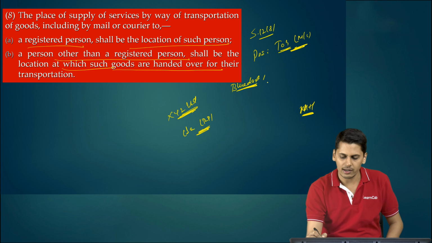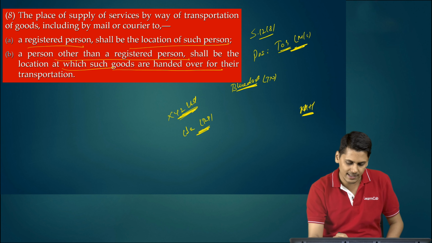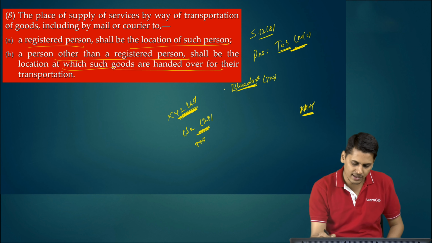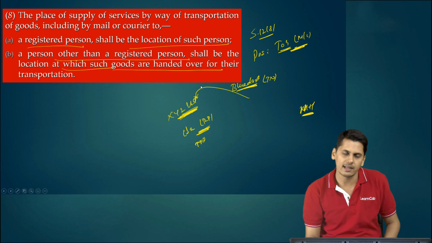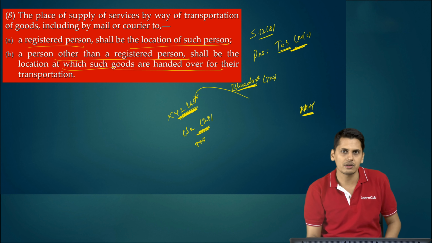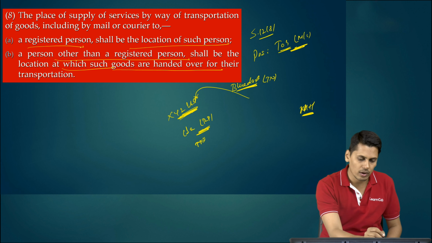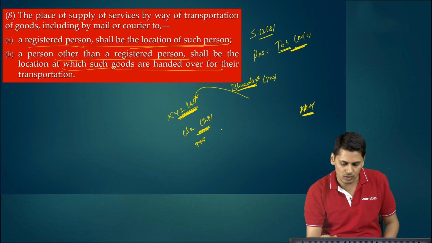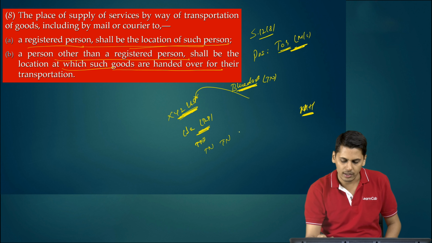Let's suppose this wing of Blue Dart which we are talking about is also registered in Tamil Nadu. This XYZ Limited is also registered in Tamil Nadu. So now Blue Dart is supplying services to XYZ Limited. Is it transportation of goods? The answer is yes. Is it given to a registered person? The answer is yes. What shall be the place of supply? Place of supply shall be the location of such registered person. So the place of supply is going to be Tamil Nadu. Location of supplier Blue Dart also Tamil Nadu. It happens to be an intrastate supply.